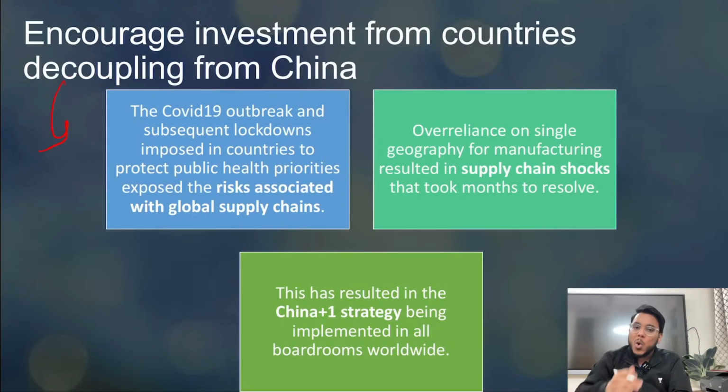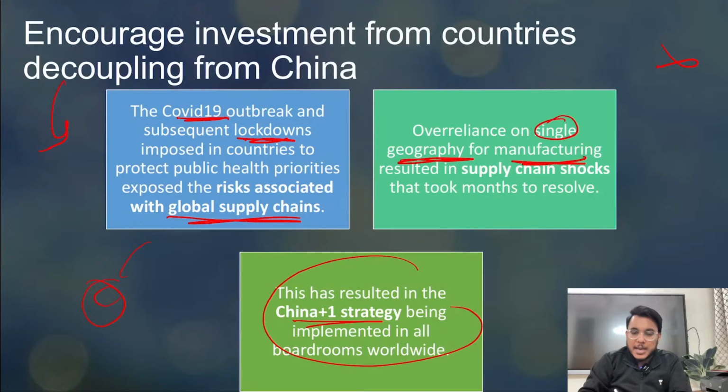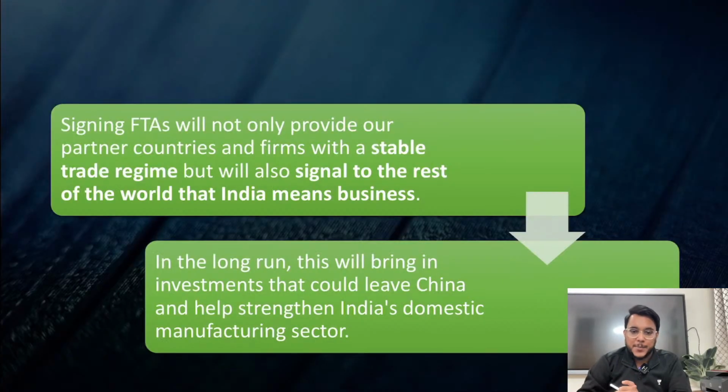Now, already I have told you that as the COVID-19 outbreak started and the lockdown was announced, the risks in the global supply chains got exposed. The countries realized how deeply they had become dependent on China. So over-reliance on China is there, and single geographical over-reliance needs to be reduced. The countries have come out with the China plus one strategy where they are expanding, and in this capacity, India can be a meaningful partner.